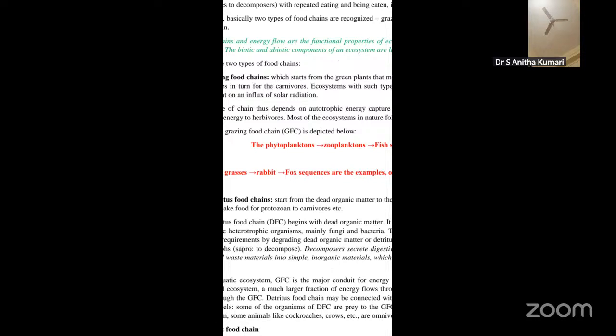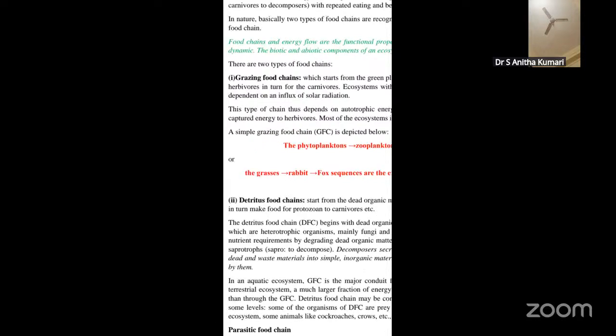So here it is totally reverse. In the case of the detritus food chain, the first trophic level is the detritivores, or decomposers. So what are the decomposers? Decomposers are the bacteria as well as the fungi.